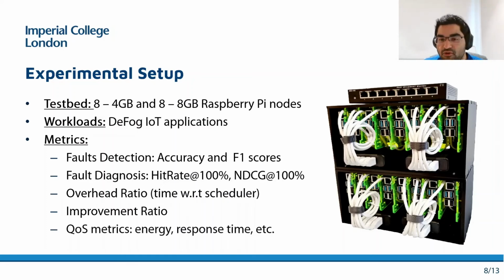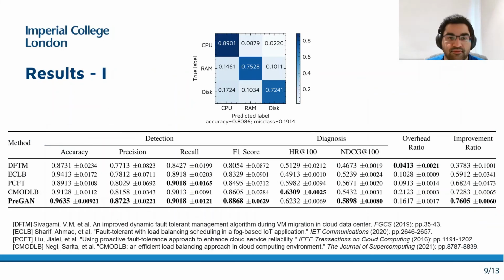Finally, we also compare the QoS metrics such as energy consumption, average response time, fraction of SLO violation rates, and so on. These results compare the detection, diagnosis, and fault classification performance of PreGAN with 4 state-of-the-art methods. The confusion matrix shows the fault classification performance, whereas the table shows the detection and diagnosis performance. Clearly, the PreGAN method has the highest detection and diagnosis scores with the maximum improvement ratio, with lower overheads compared to the baseline with the best detection scores, that is CMODLB.